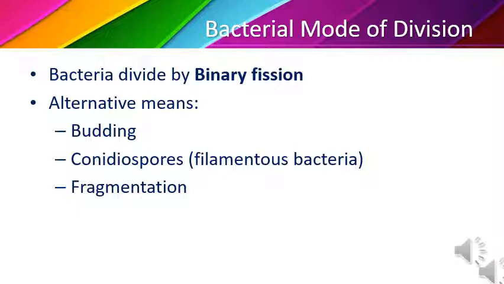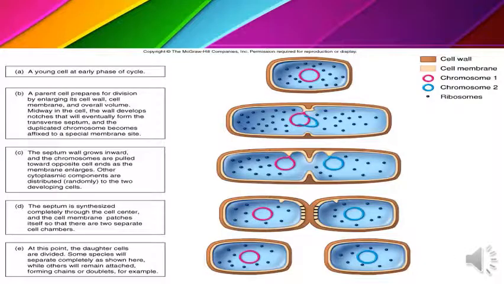Here is a diagrammatic representation of the growth of bacteria. In the first cell you can observe a single bacterium. When a single bacterium decides to multiply, two things happen. First of all, a copy of the DNA forms. When the copy forms, then the bacterial wall undergoes division, septa formation.